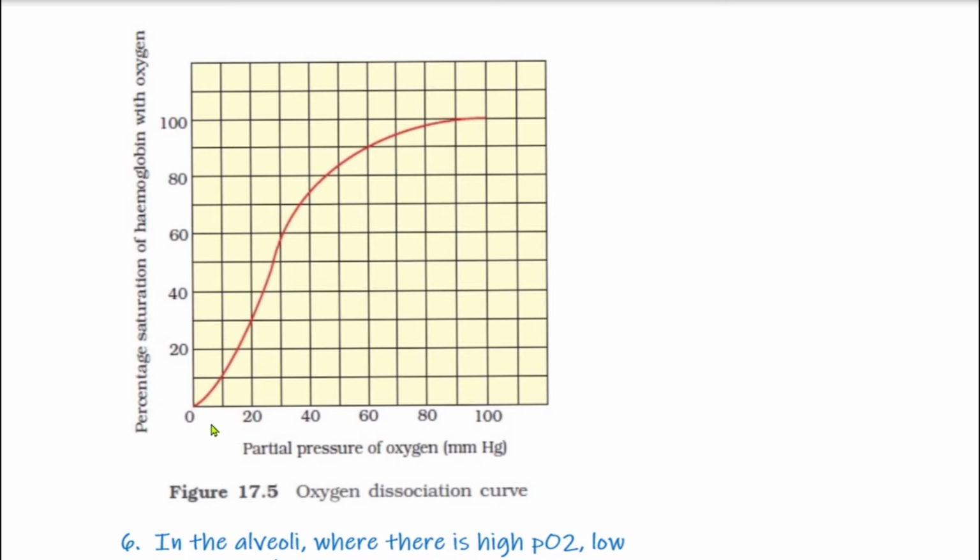Means more of the partial pressure of oxygen is increasing, more of the saturation of hemoglobin is occurring. And so almost at the 95 millimeter of mercury pressure, almost 100% of the hemoglobin gets saturated with oxygen.